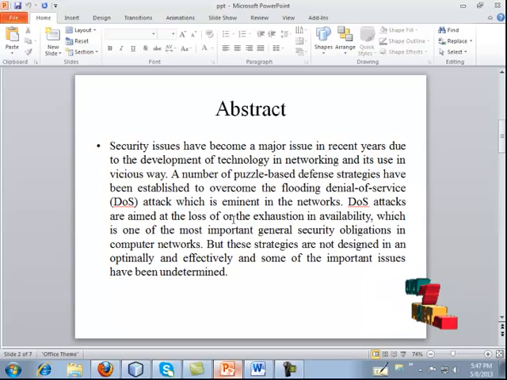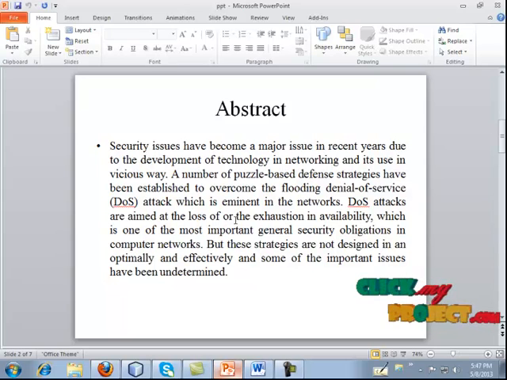The project title is Game-Based Analysis of Distributed DoS Attack Prevention Using Puzzle-Based Defense Strategy. Here, security is the main issue in networking, like cloud computing or grid computing. You're going to find the security process in cloud and grid computing. It means that when a request arises from the server, the request is allocated in a grid, like parallel systems.